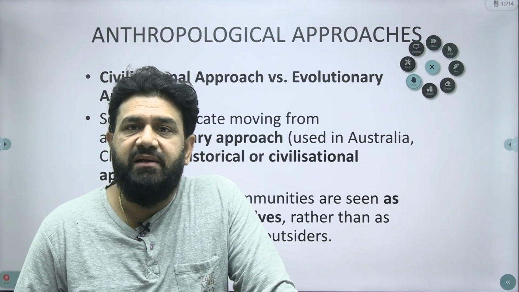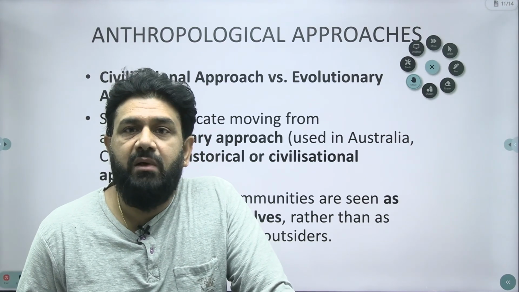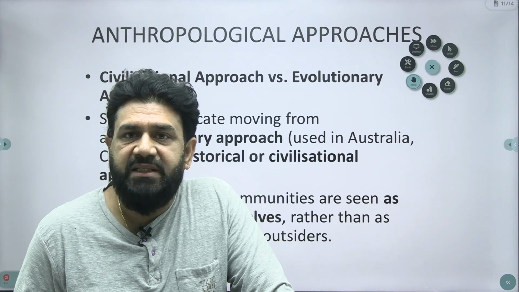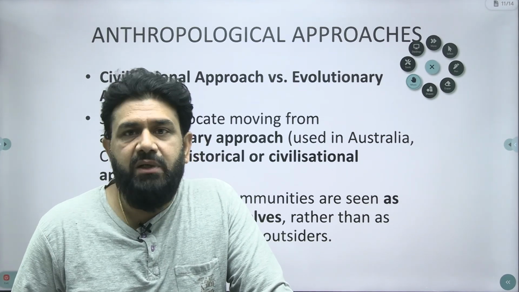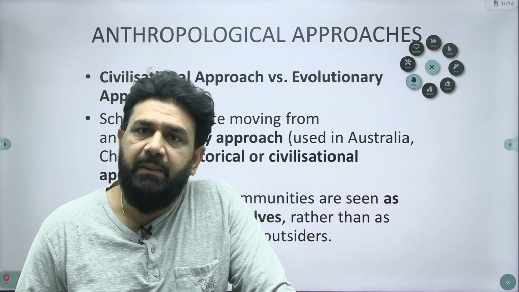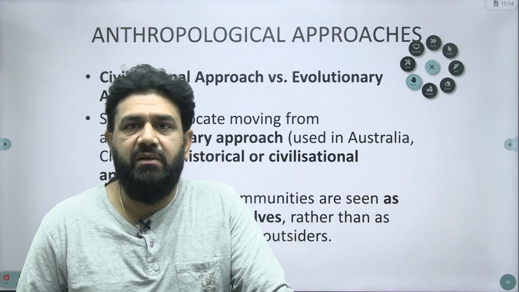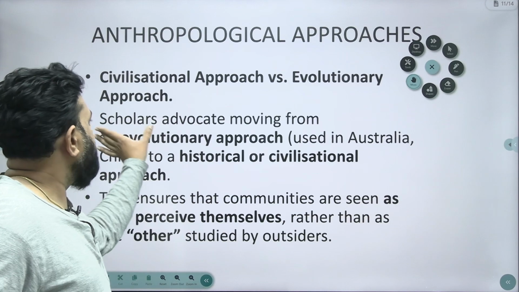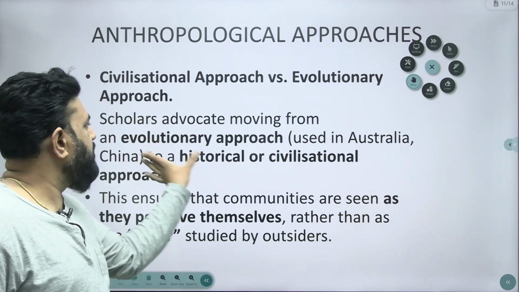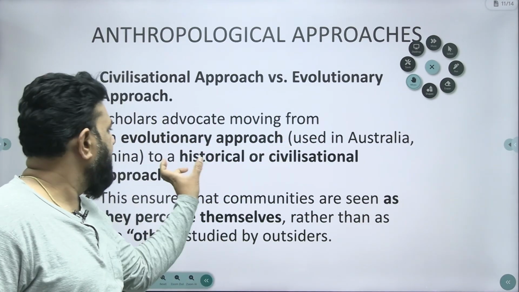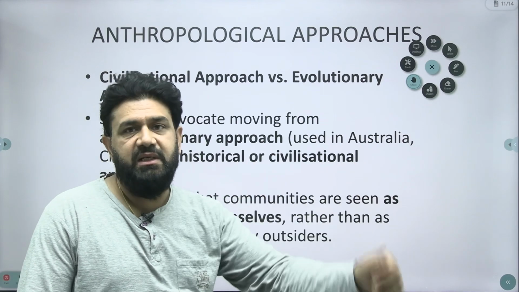The civilizational approach is relatively recent in nature, based on the material or tangible aspects of a particular community, and the evolutionary approach focuses more on the past and how the past is a reason for their present condition or status. So scholars advocate moving from an evolutionary approach to a historical or civilizational approach.